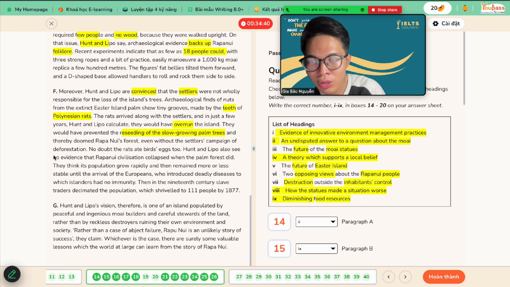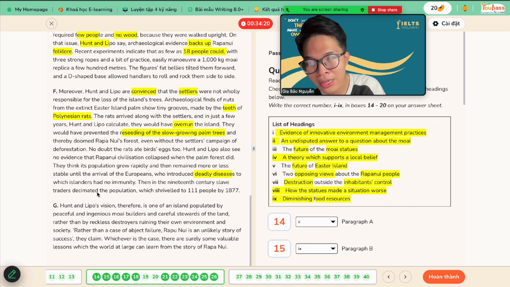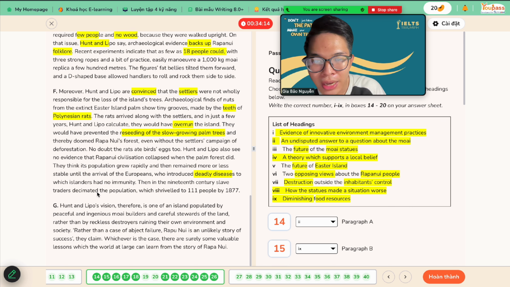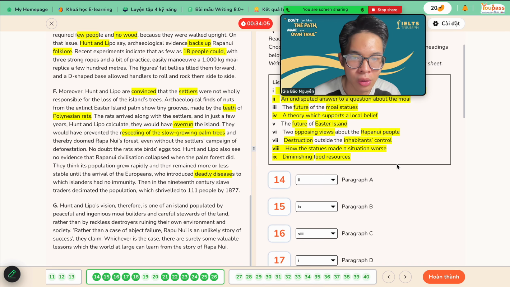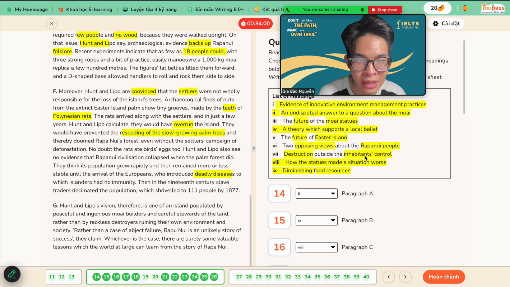Right? Hunt and Lippo also see no evidence of Rapa Nui civilization collapsing when the palm forest did. Okay, I think its population grew rapidly. The number of people living there grew rapidly and then remained more or less stable until Europeans arrived, who introduced deadly diseases. Oh, some sort of diseases like COVID-19, for example, to which islanders had no immunity, nothing to fight back that disease. So then in the 19th century, slave traders decimated the population, which means did something negative, right? Okay, so number 19, letter F, is destruction outside inhabitants controlled.